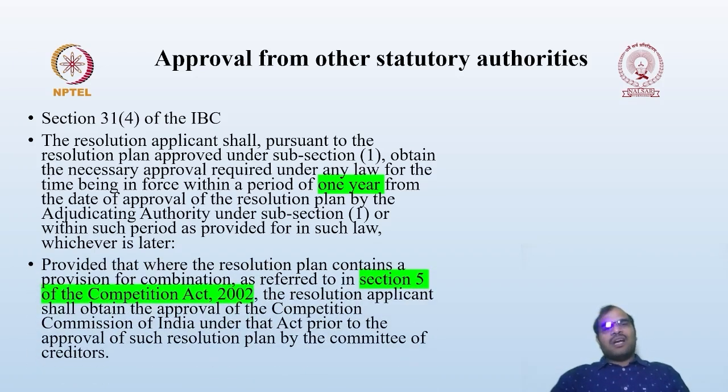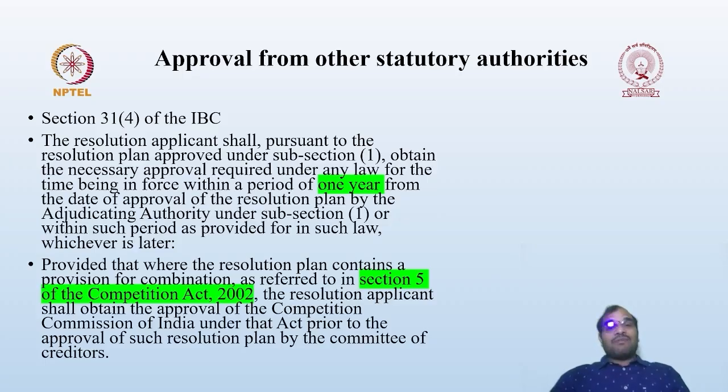Provided that the resolution plan contains a provision for combination, in case of combination, which is referred to under Section 5 of the Competition Act. In other cases, once the resolution plan is approved, subsequently within 1 year you are supposed to get the approval.